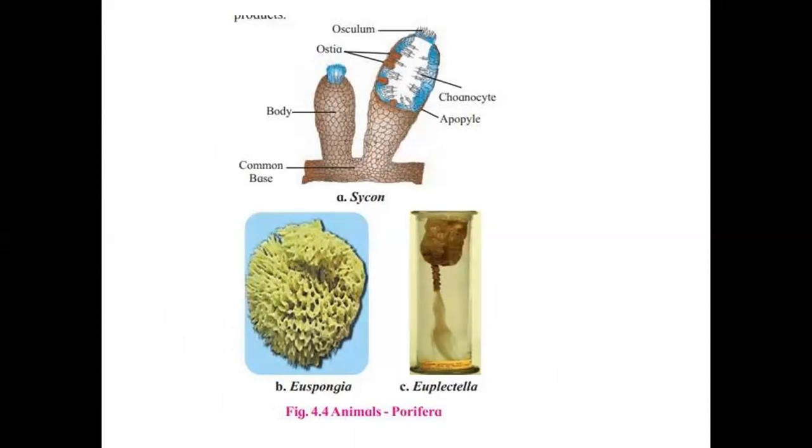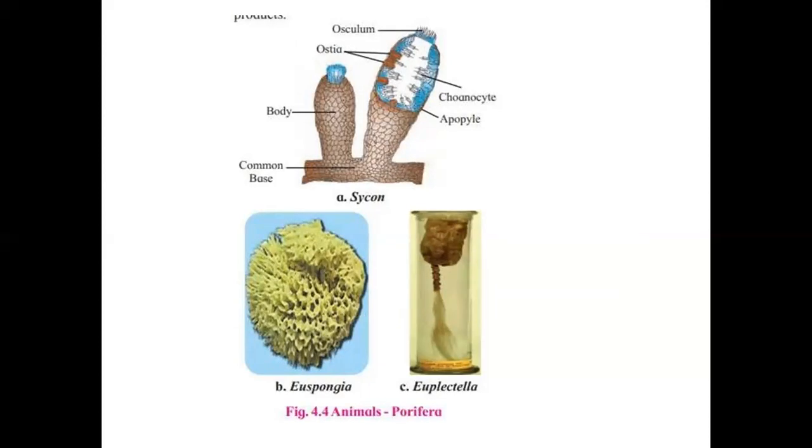All the Scypha are attached to a common base, and they continuously grow with their ability to reproduce by budding. If the body of the Scypha is detached or broken, the body is newly formed by regeneration.